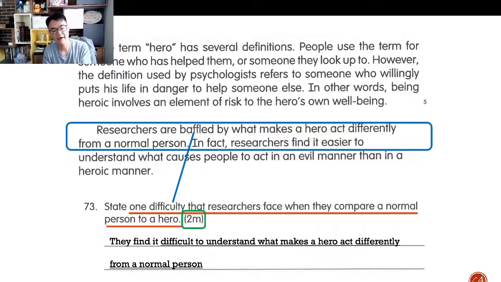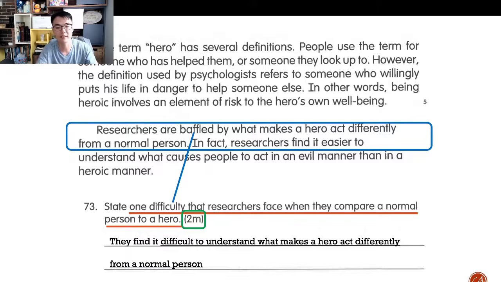Because I have to explain the difficulty, right? So the word here is difficulty. I have to explain why baffled presents a difficulty. So notice when I answer the question, I use the keyword from the question in my answer. They find it difficult to understand. They're baffled, right? They don't understand.